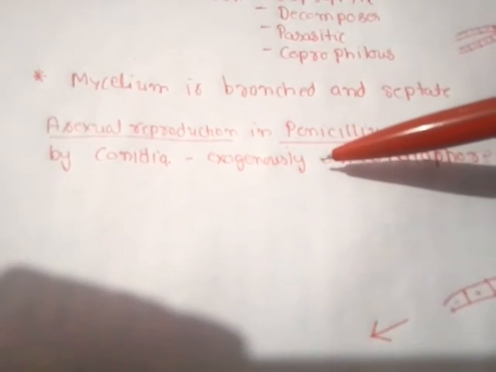So the asexual spores, the conidia, are produced exogenously on the hyphae in the reproductive season, and those hyphae that participate in the production of conidia are known as conidiophores. They are produced exogenously, that means not inside any sac-like structure or any fruiting bodies. They are produced outside these structures.